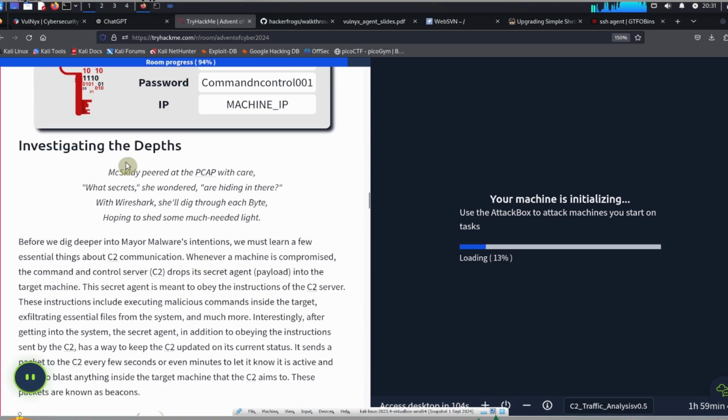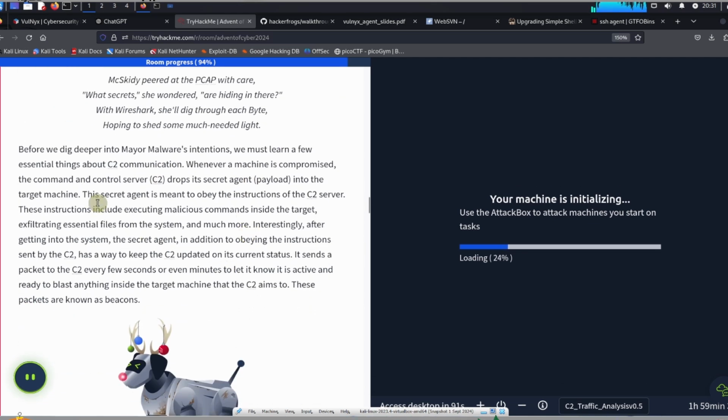So, investigating the depths. McSkitty peered at the PCAP with care. What secrets, she wondered, are hiding in there? With Wireshark, she'll dig through each byte, hoping to shed some much needed light. So, before we dig deeper into Mayor Malware's intentions, we must learn a few essential things about C2 communication.